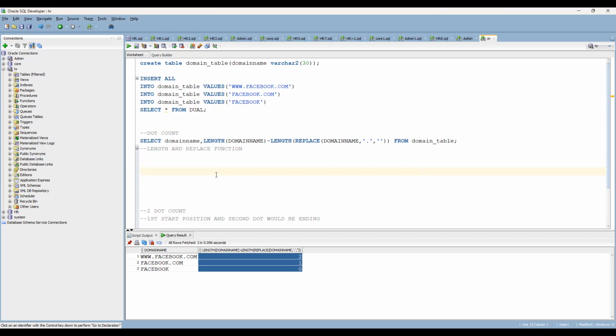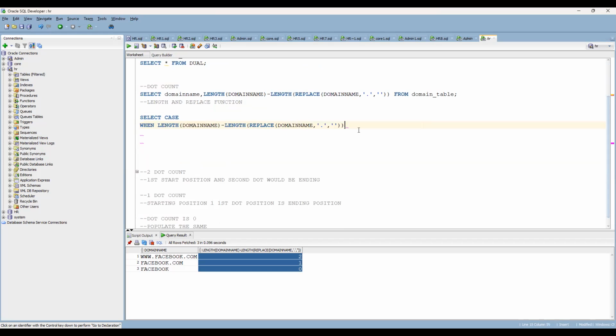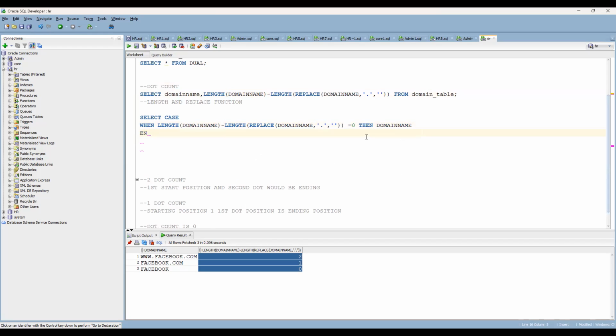Now first try to understand. The first case is very simple. Case when length of the domain, same thing, you can copy it, length of the domain is equal to 0. The first case is if the length is equal to 0, let me populate 0, not O. Then you are going to populate it as it is, facebook.com. Then you have to mention the domain name. Let me execute this one, and then we'll go with other things.